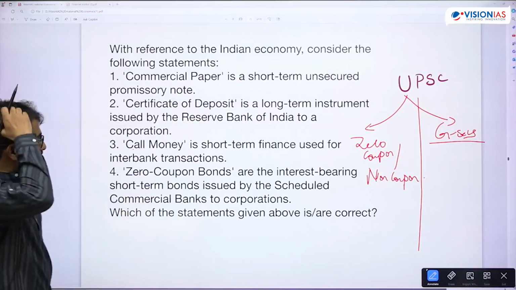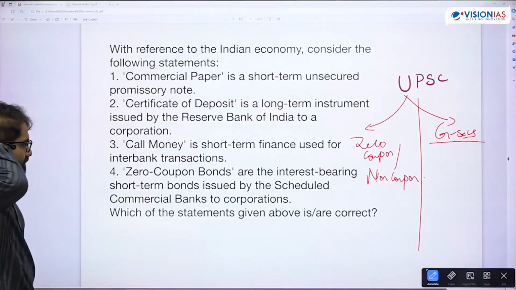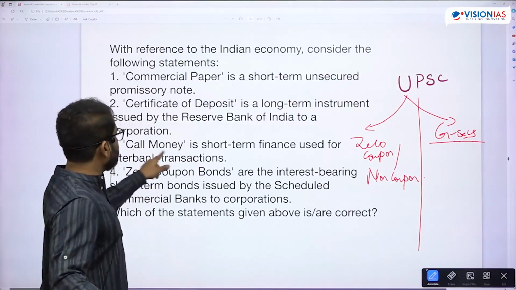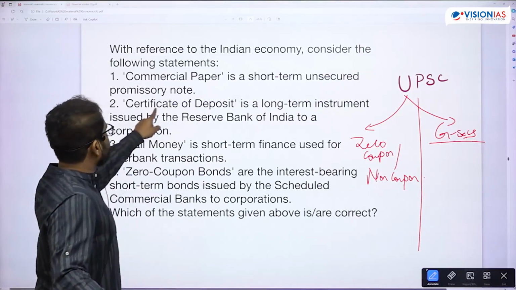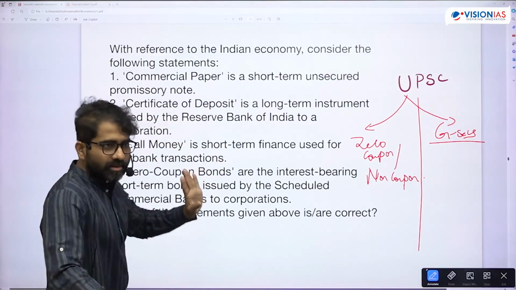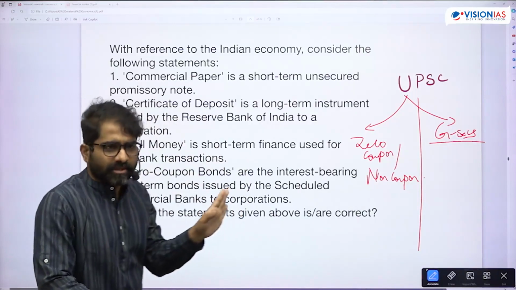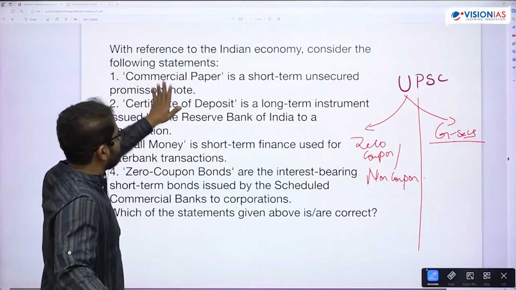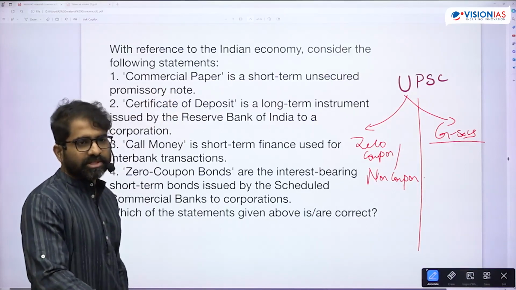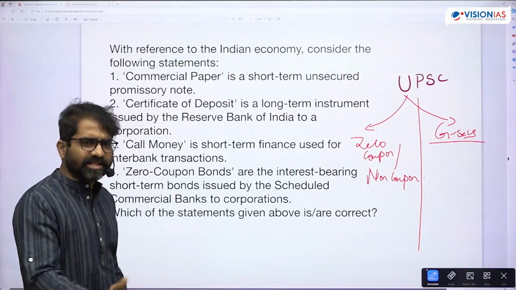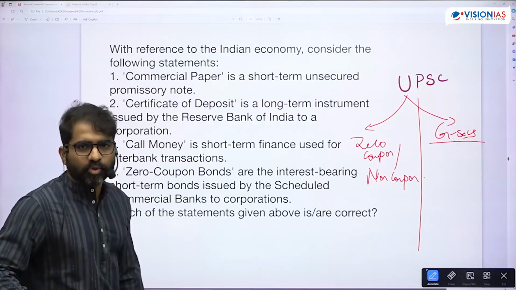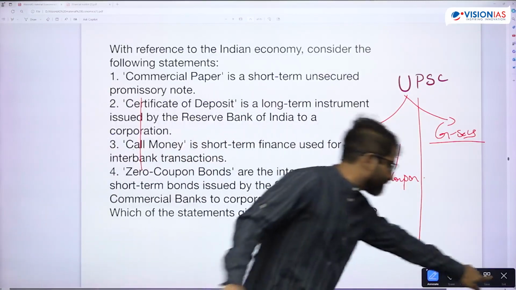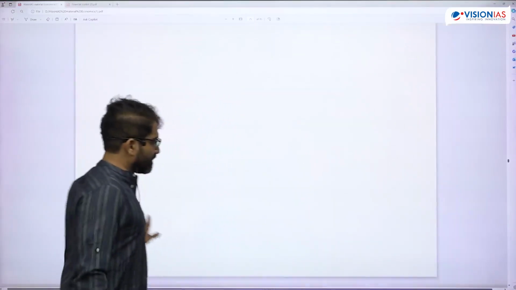So zero coupon bonds are interest-bearing short-term bonds issued by the... so first of all, they are not interest-bearing. Okay. Then call money is okay. Yes. Certificate of deposit is long-term, gone. Anything in the money market cannot be long-term, simple. That is wrong. Commercial paper is a short-term unsecured promissory note. Yes. These are all unsecured. Is there any guarantee? There's nothing like a guarantee. Though they can be discounted by the banks, but still. Okay, is that okay?